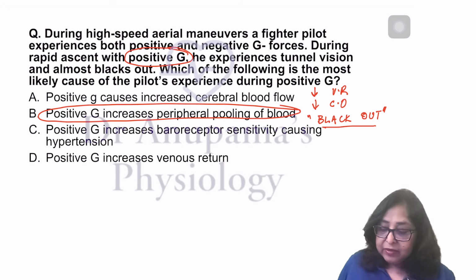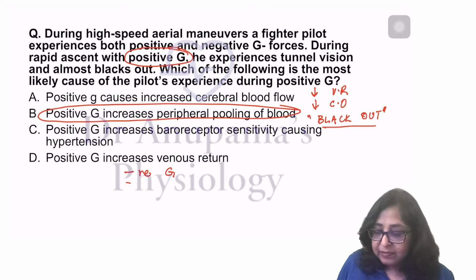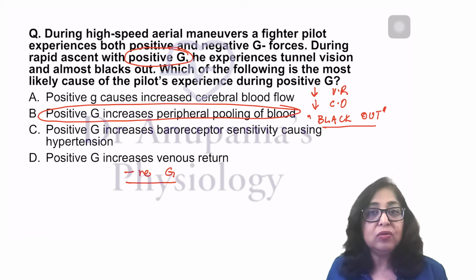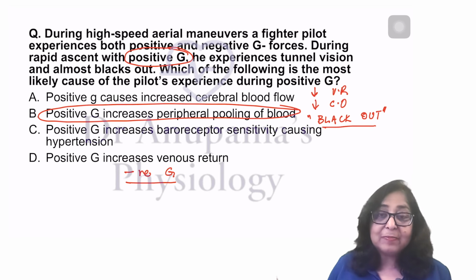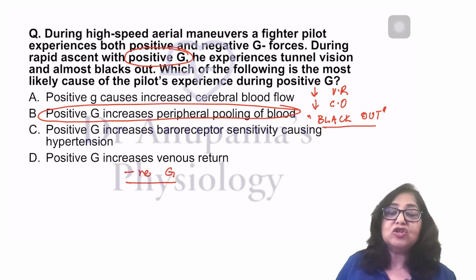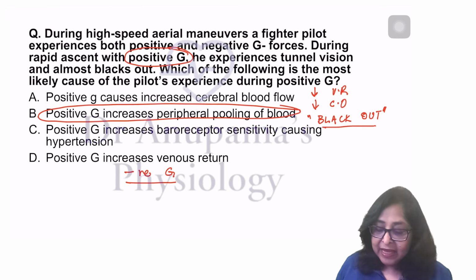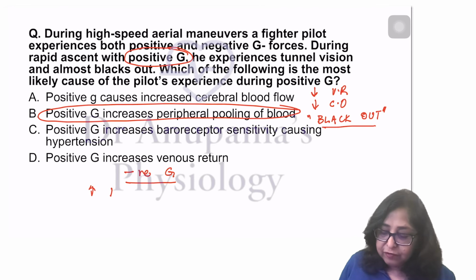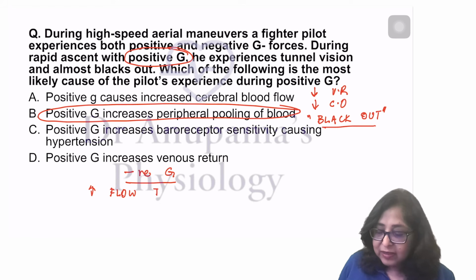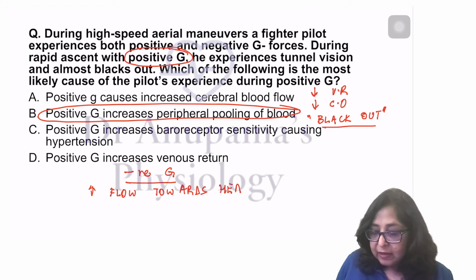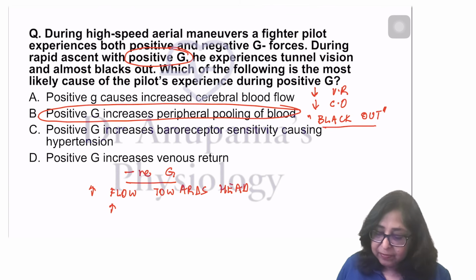Now, there is also something known as negative G. Our fighter pilots and astronauts can also experience negative G force. In negative G, the gravitational force is less than 1G. Now, there is an increased flow of blood towards the head end of the body. This will increase the cerebral blood flow.